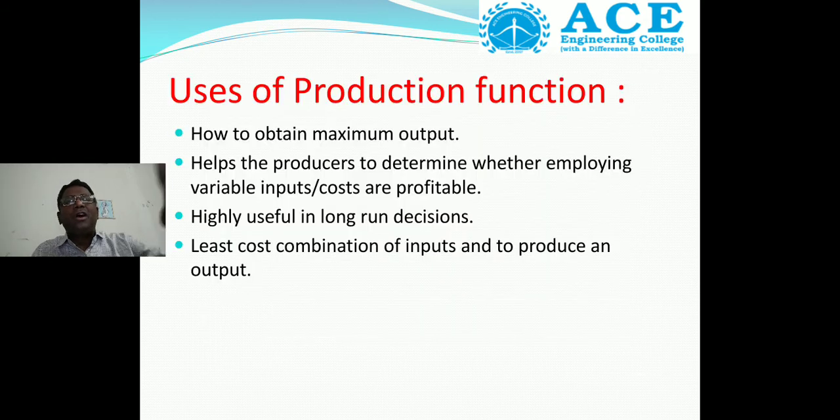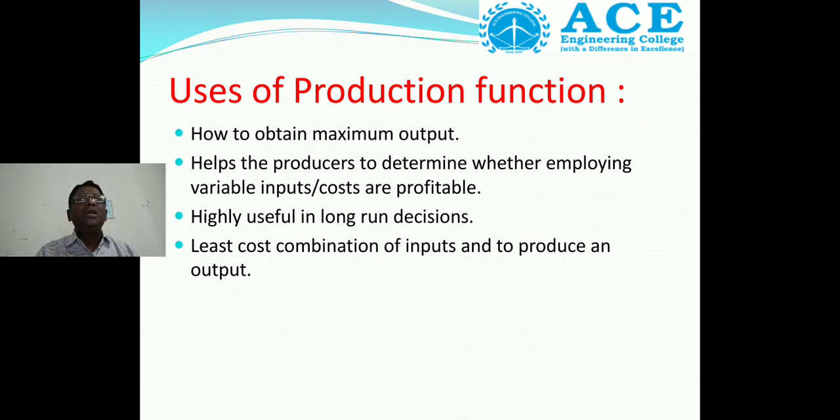Then what are the uses of the production function? The first use is how to obtain maximum output, so we give the minimum input and get the maximum output. Second, it helps producers determine whether employing variable inputs or costs is profitable. Third, it is highly useful in long run decisions.